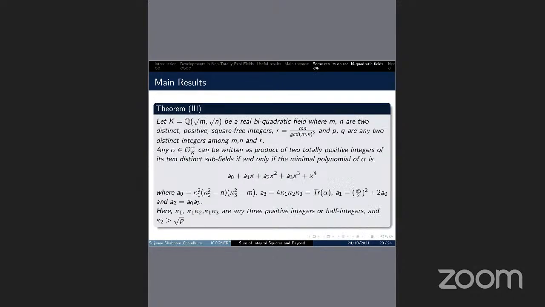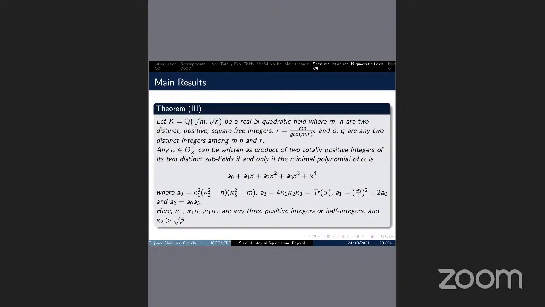And in theorem 3, we have tried to give a minimal polynomial condition, which is an if and only if condition. If the minimal polynomial condition is satisfied, then every totally positive element can be written as a product of two totally positive integers in the field K, where K is the same field.